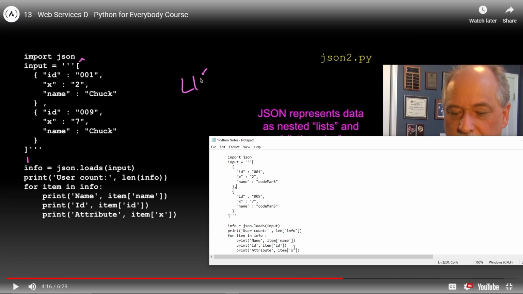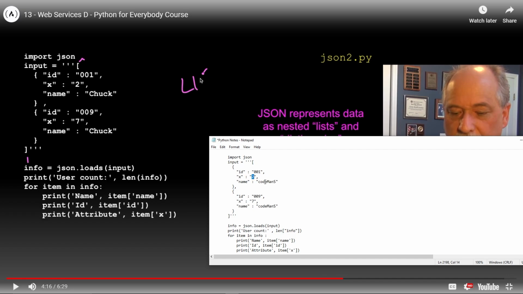Attribute will be item at X, X2. So first it prints the name, which is codeman S. Okay, ID, which would be 001, and then the attribute, which would be X2.